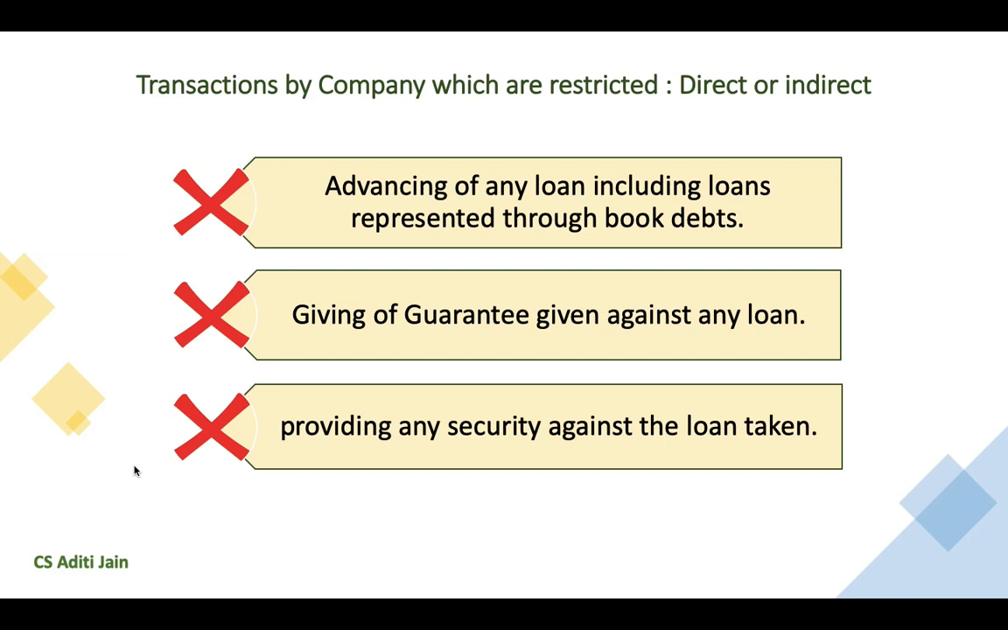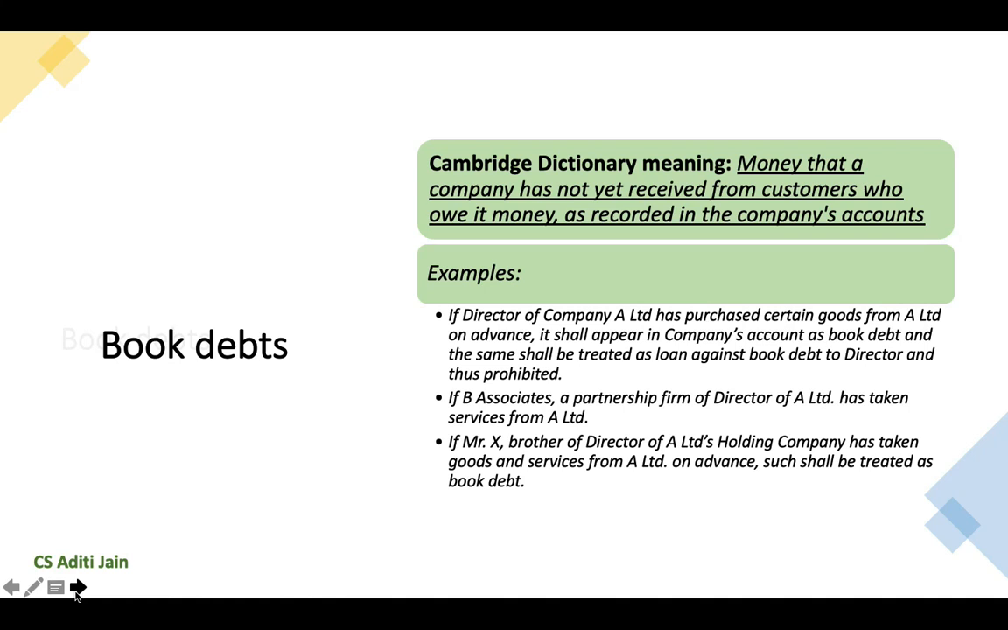So if the company has given any loan to the director or his relative or his firm or his partner, it should be prohibited. It should also include the book debts. Now, what are the book debts? If we go with the dictionary meaning, it says any money that the company has not yet received from its customers who owe it money and which is recorded in the company's accounts.